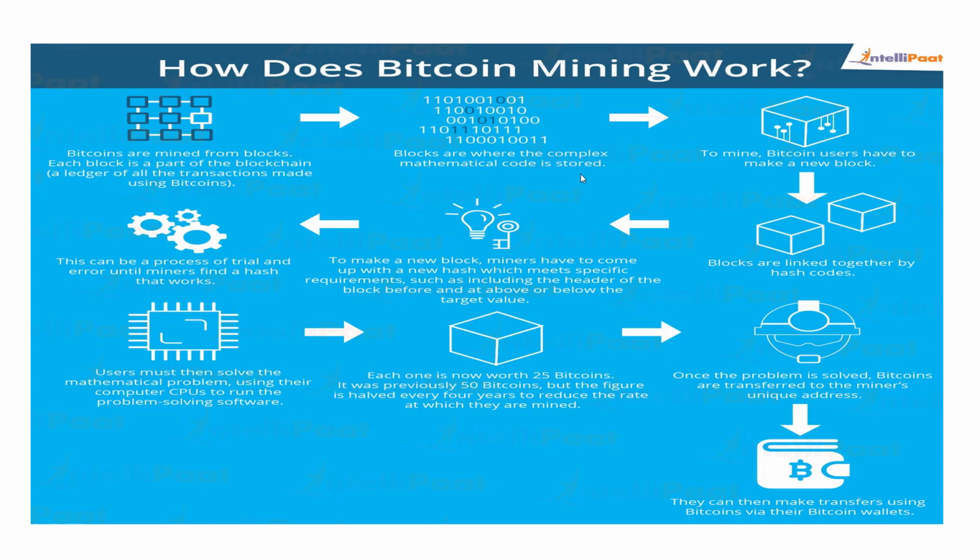Whenever the new block is created within the network, it is represented with a hash value or hash function, a hash code linked with that particular block, and that block is attached with that particular hash code.